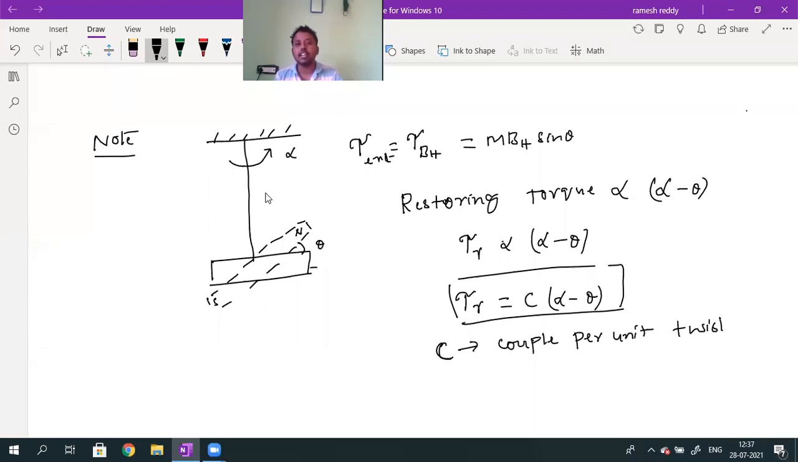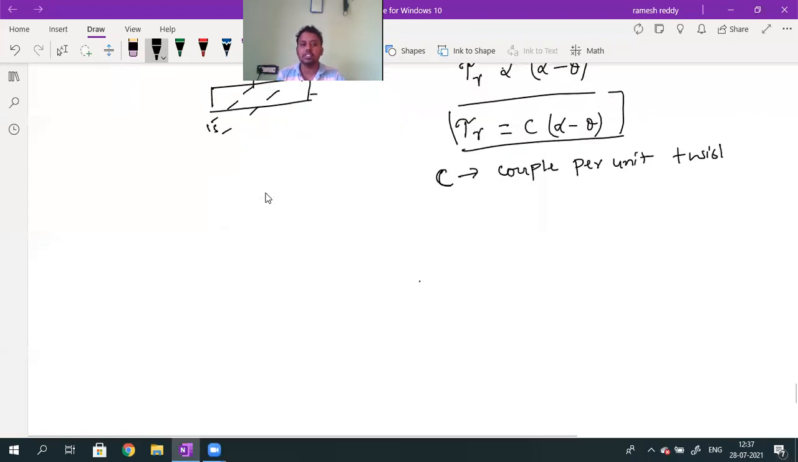Again, after leaving the string, the bar magnet has to come back to its original position. When it comes back to its original position, the torque is called the restoring torque. That restoring torque value, tau r, is directly proportional to alpha minus theta. So what is the condition for equilibrium? For equilibrium, what is the condition?